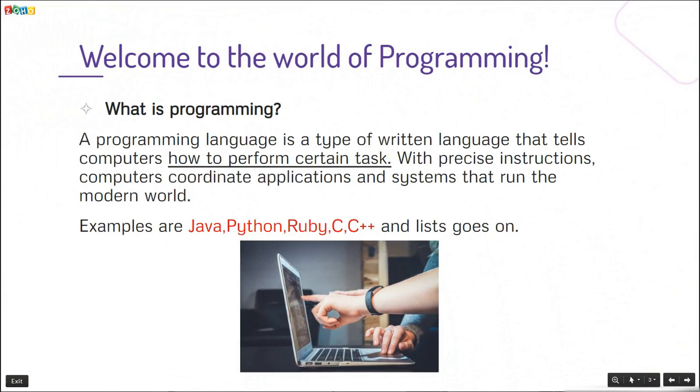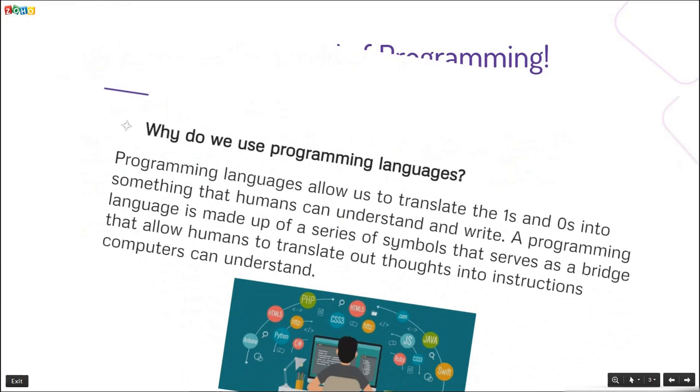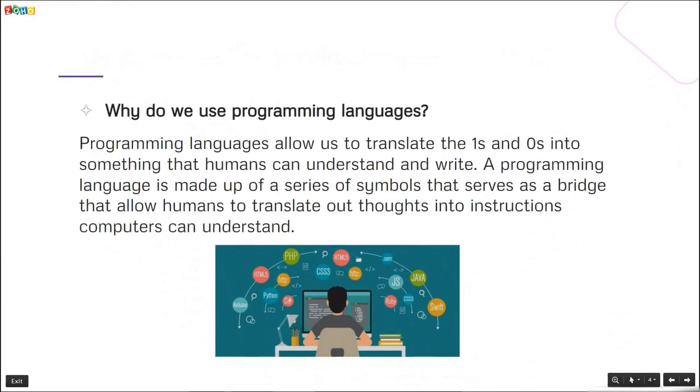Okay, why do we use programming languages? First, programming languages allow us to translate the ones and zeros into something that humans can understand and write. A programming language is made up of a series of symbols that serves as a bridge that allows humans to translate our thoughts into instructions that computers can understand.